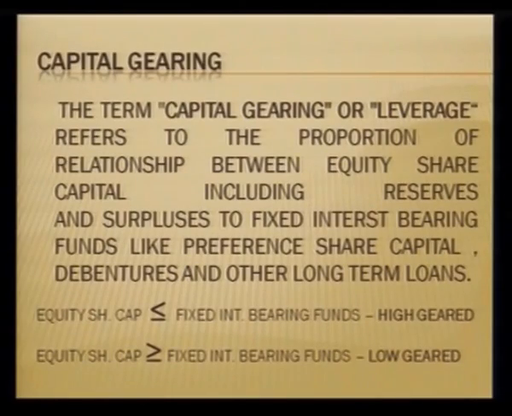Here, since we are talking in terms of the composition of the capital structure, we are trying to determine whether debt is more, that means the fixed interest bearing securities are higher, or the equity share capital is higher. So, in financial language, we try to find out whether the firm is highly geared or low geared. What we mean by this is, if the proportion of equity share capital is less than the fixed interest bearing funds, then we say that it is high geared.